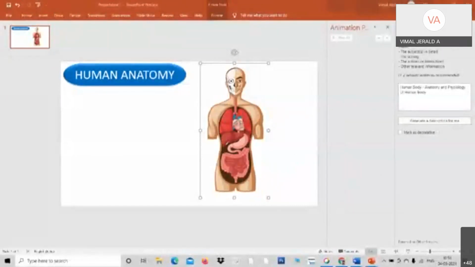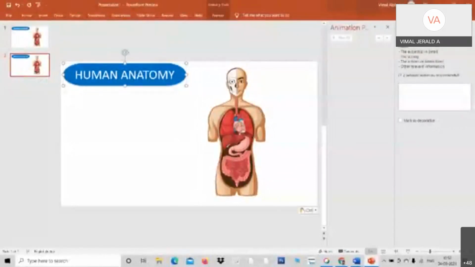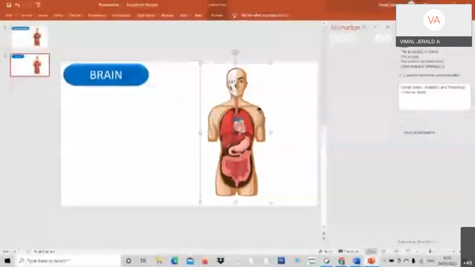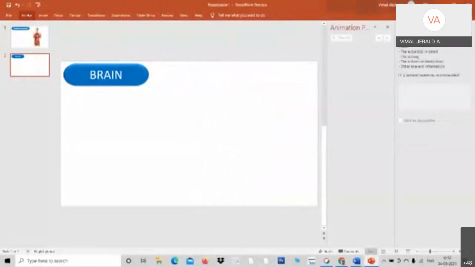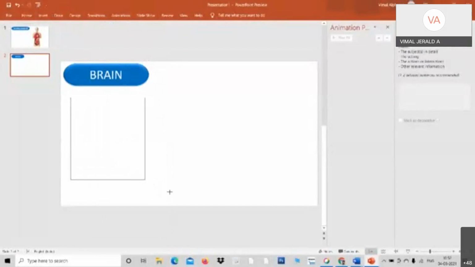I would like to go for getting interactivity within the slide. See, I would like to create a slide. The same slide I'm copying, copy, paste. Now this time I would like to go for the brain. I would like to give some details about the brain, and the picture of the brain should be here, and some text about the brain. So I just keep it here.